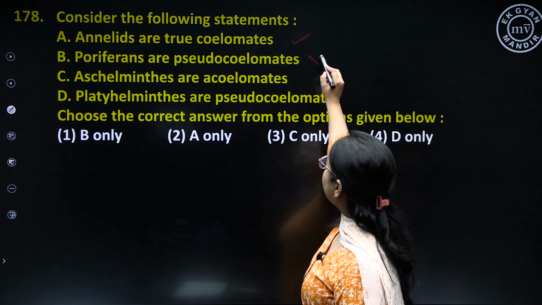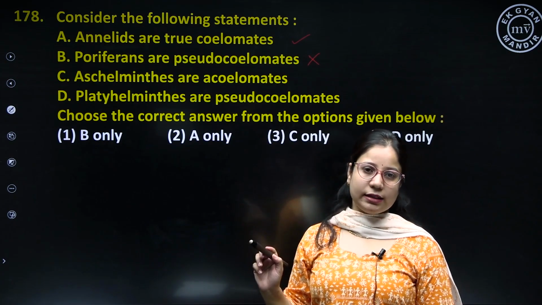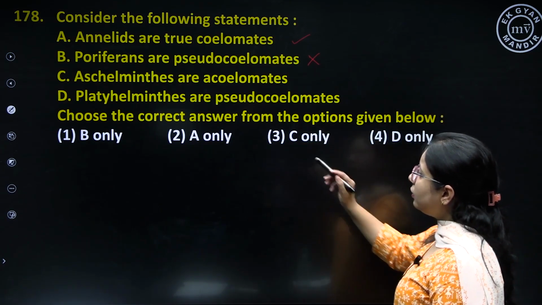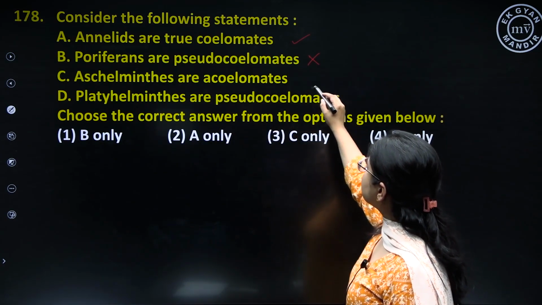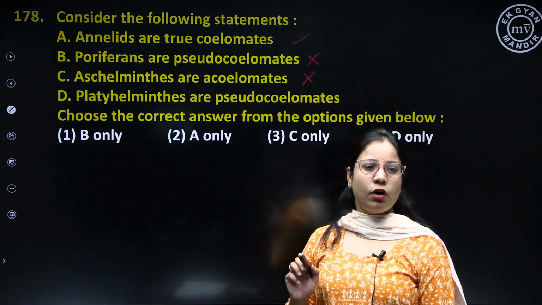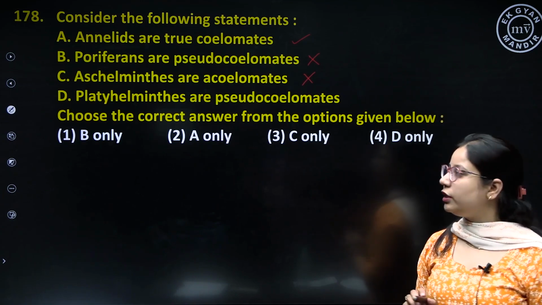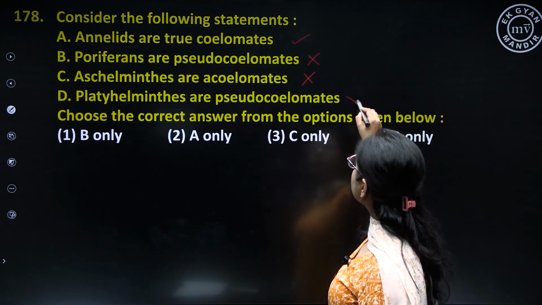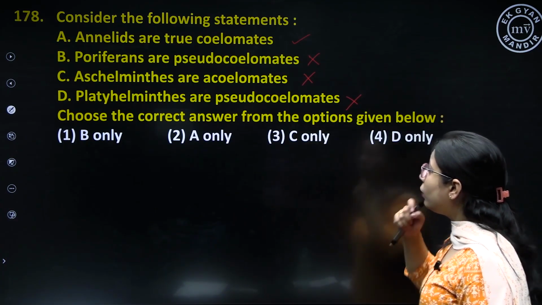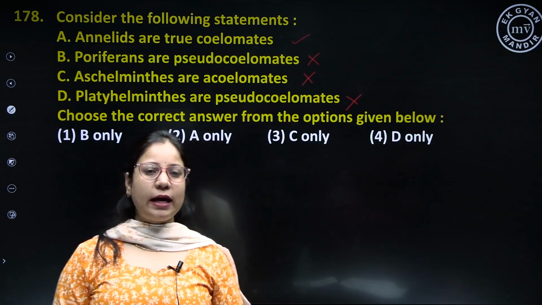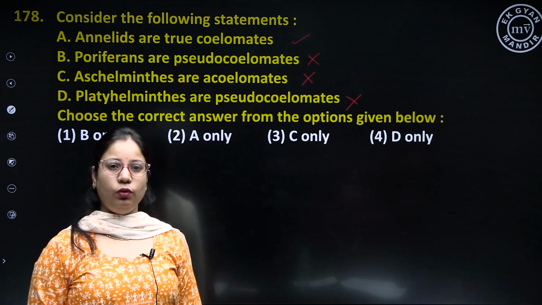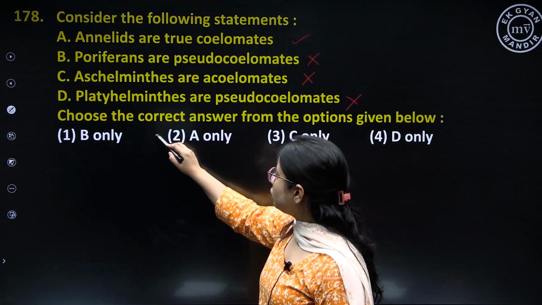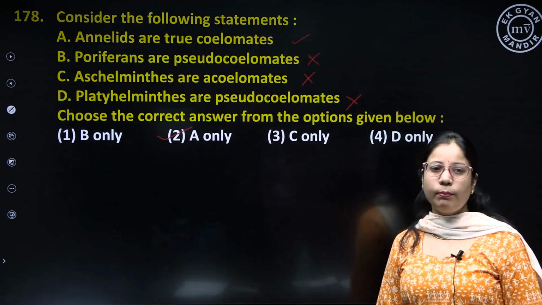Poriferans are pseudo-coelomate. No, poriferans, they are diploblastic. They do not have a mesoderm and they don't have a true body cavity. Then, aschelminthes are acoelomates. This is wrong. Aschelminthes have a false body cavity, that is, it is called as pseudo-coelomates. Platyhelminthes are pseudo-coelomates. No, this is also a wrong statement, because as all of you know that platyhelminthes, they are first triploblastic animals, but they do not have a coelom, so they are acoelomate. So only A is correct in this question. So the option for this question is option number 2.